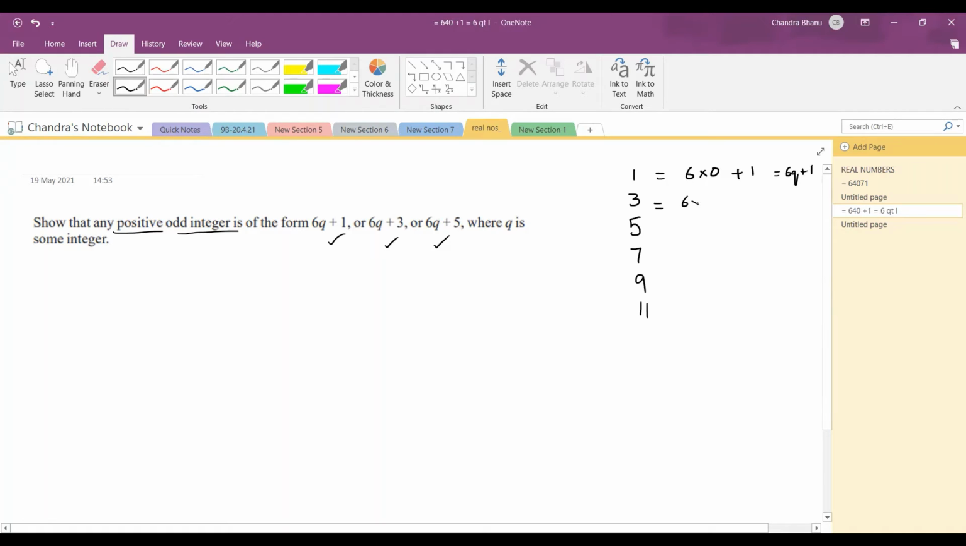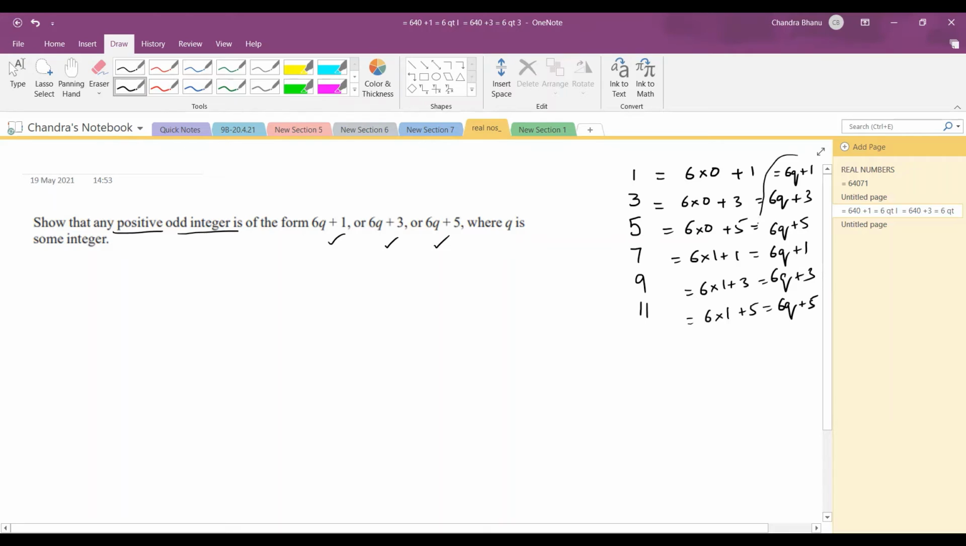I can write 3 as 6 into 0 plus 3, where this is of the form 6q plus 3. 5 I can write as 6 into 0 plus 5, which is 6q plus 5 form. 7 I can write as 6 into 1 plus 1, which is of the form 6q plus 1. Here q is 1. 9 I can write as 6 into 1 plus 3. So this is of the form 6q plus 3, where q is 1. And 11 I can write as 6 into 1 plus 5 equal to 6q plus 5. So in this manner, any positive odd integer can be expressed in one of these three forms. But we are not going to explain it with the help of examples.